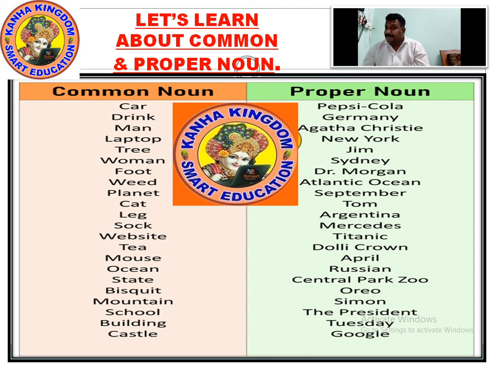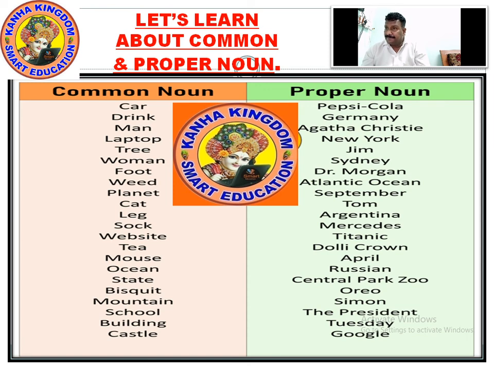Pepsi Cola is a proper noun, a proper name. Germany is a proper noun. Agatha Christie is a proper noun. New York is a proper noun. Jim is a proper noun. Sydney is a proper noun. Dr. Morgan is a proper noun.